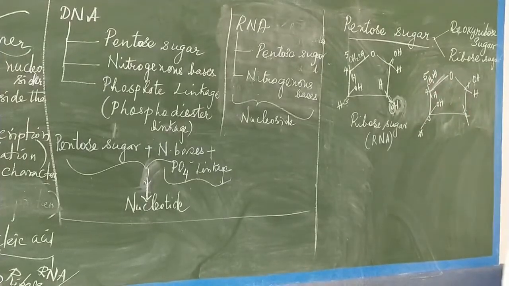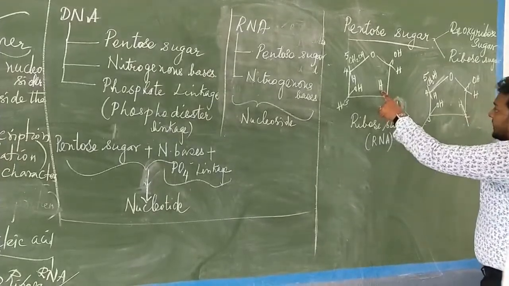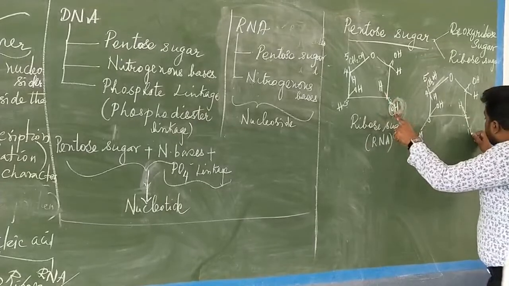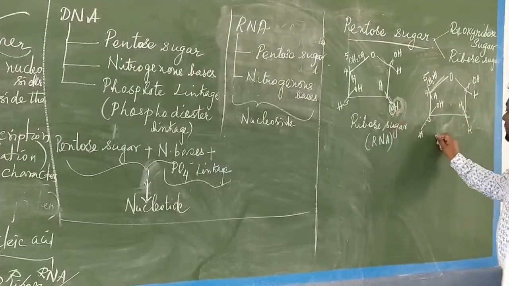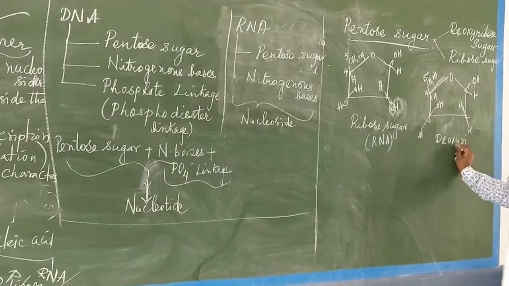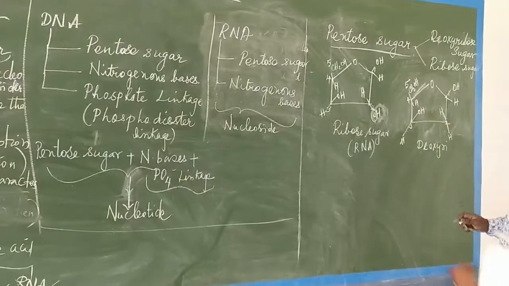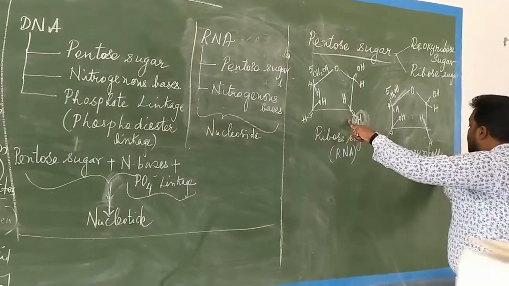Correct? Now what I told you: in the second carbon a hydrogen will be present here, and instead of OH only hydrogen will be there. So O gets removed. So that is why we call it deoxyribose sugar. Deoxy means removal of oxygen, where the oxygen is removed from the second carbon.